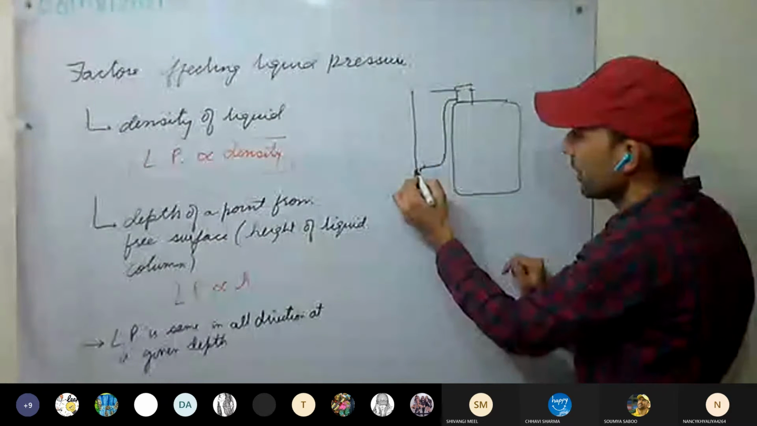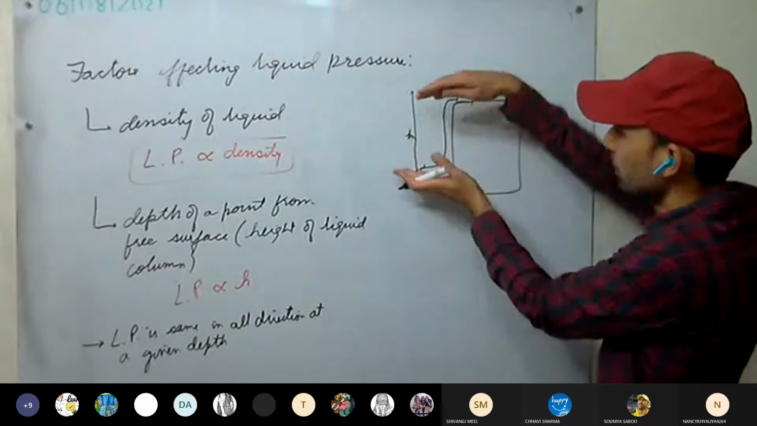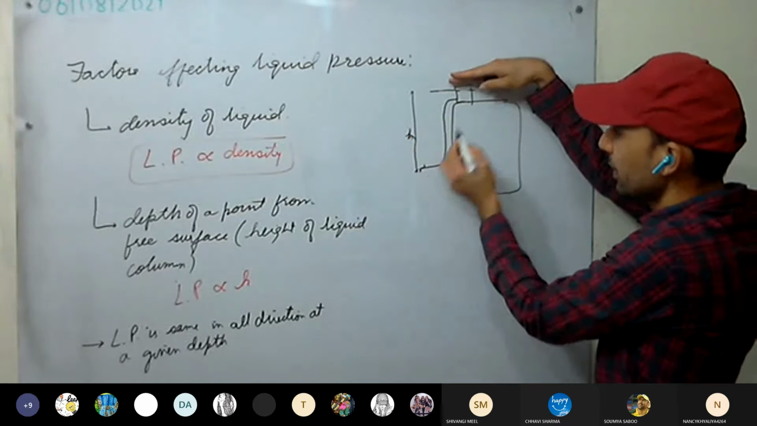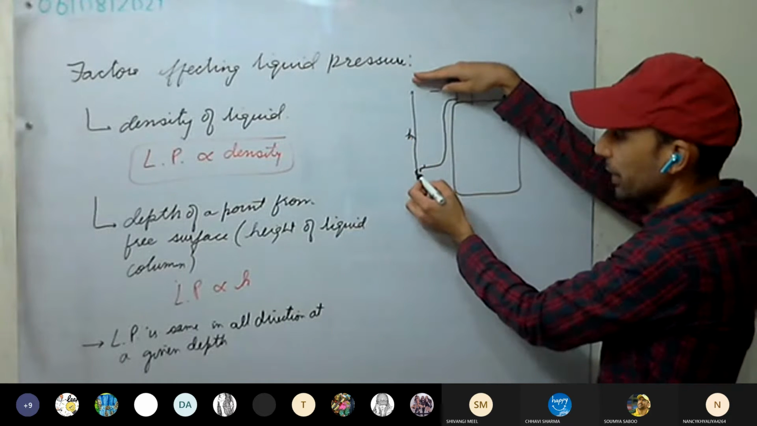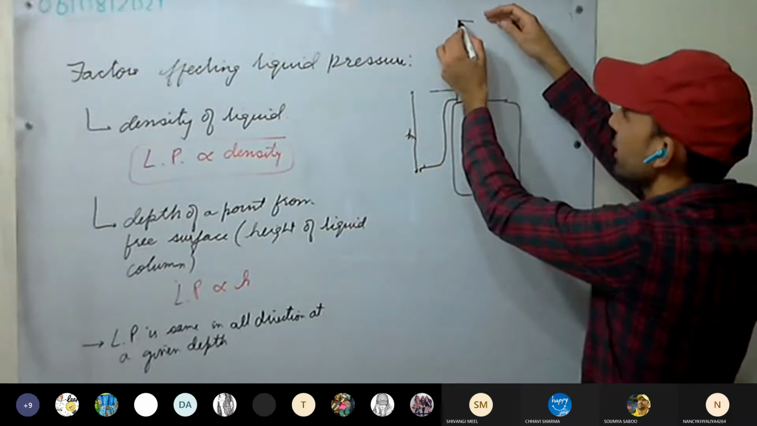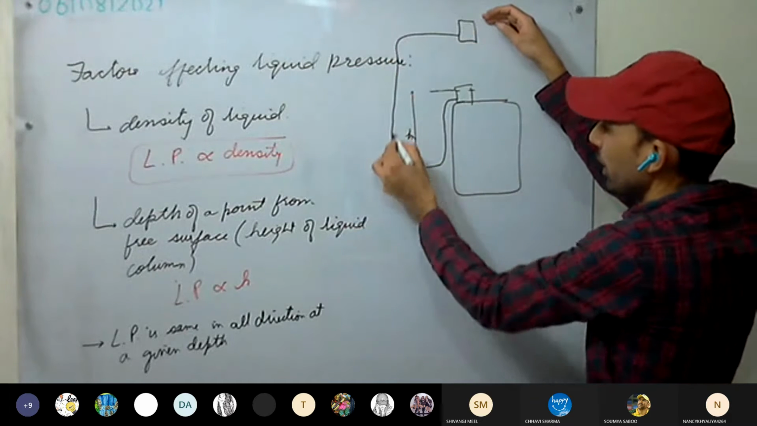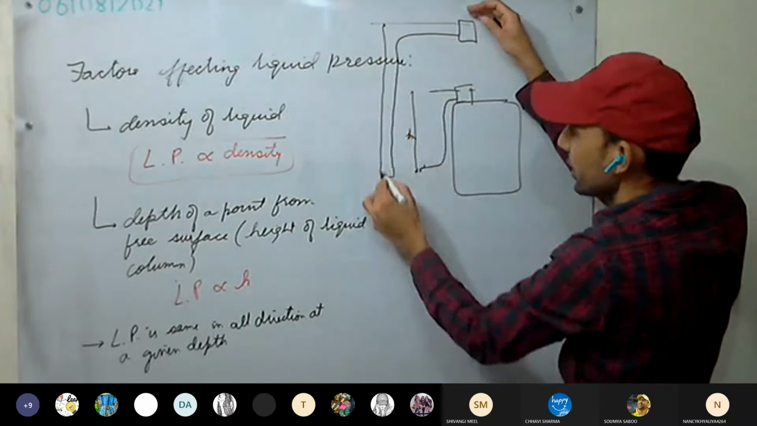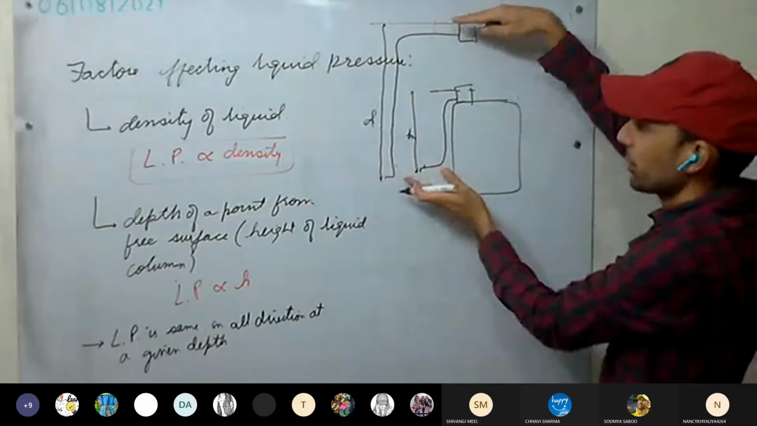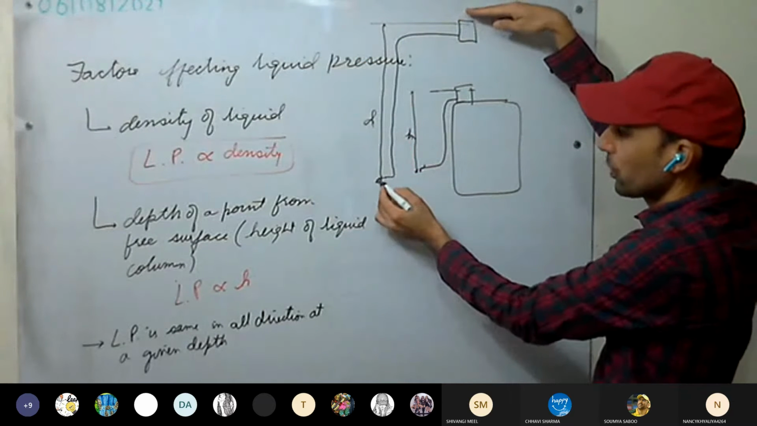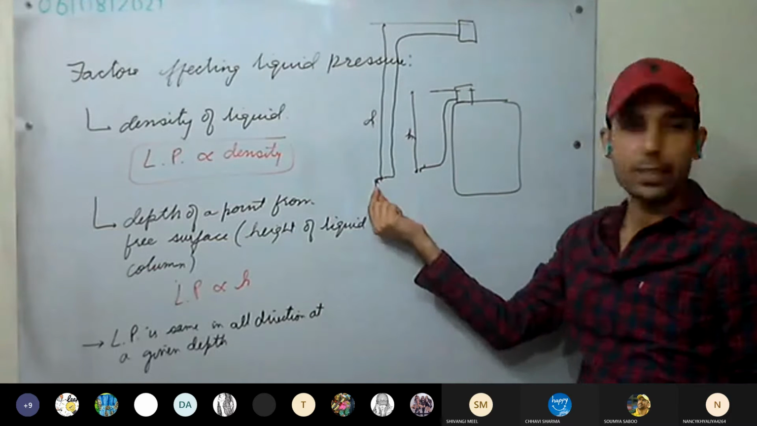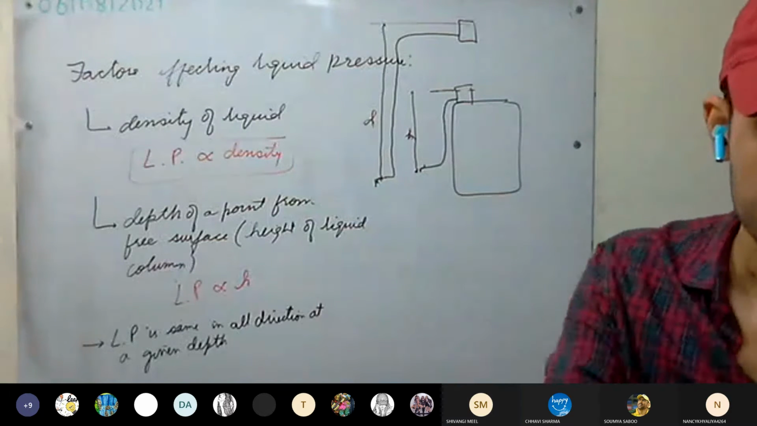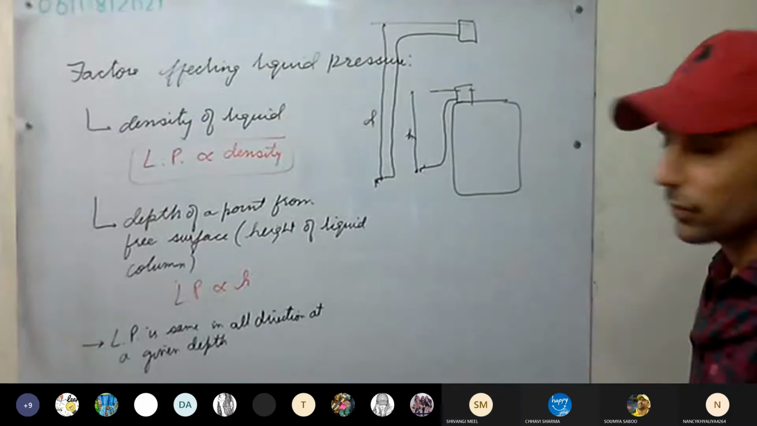You can see the depth. This is the depth. As the depth has increased, more pressure will be there at this point. If I increase more height and the tap is at the same level, this is the depth. The more the depth, the more water will rush out, and the more pressure there will be at this point. Understood? Yes, sir. So all these things we have discussed.